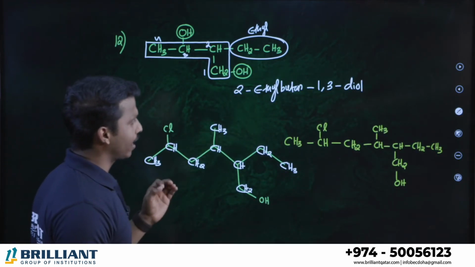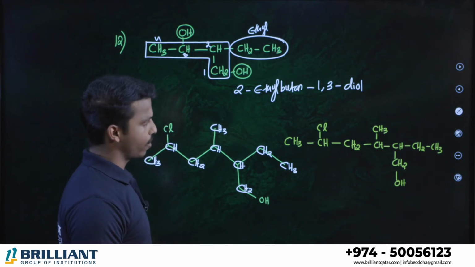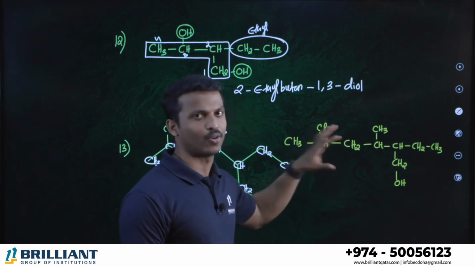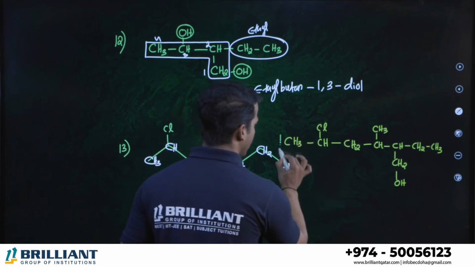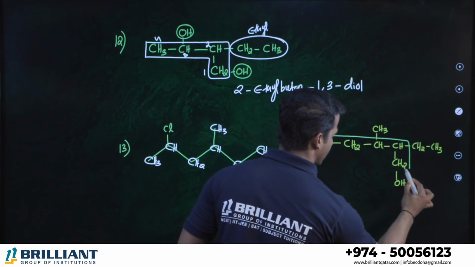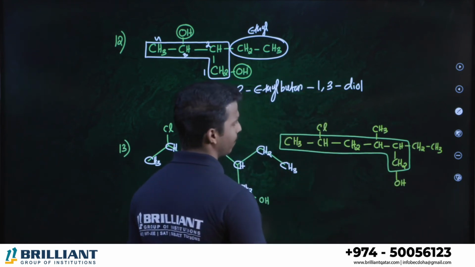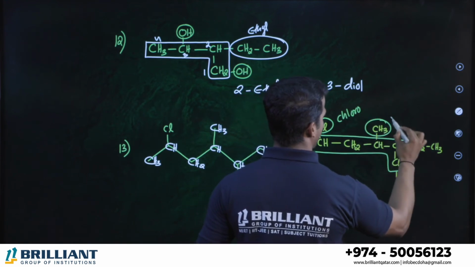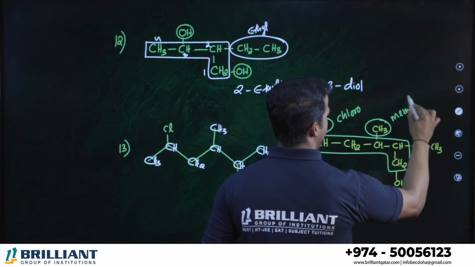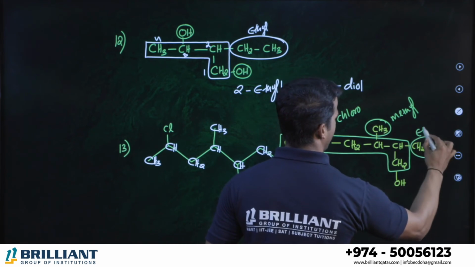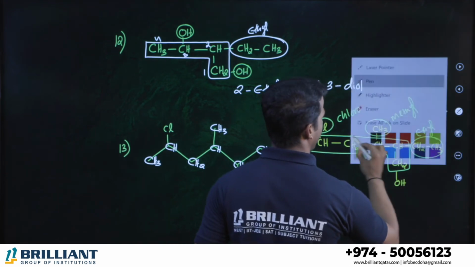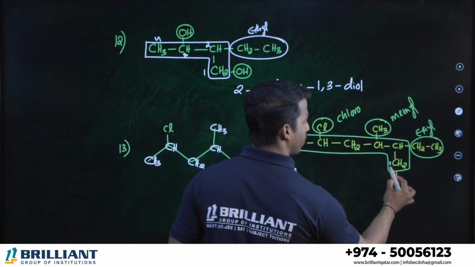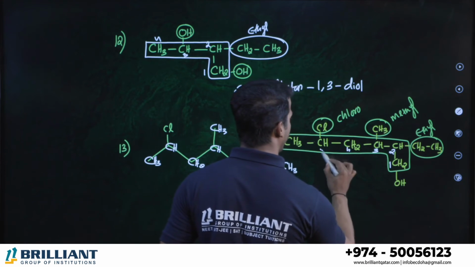First of all, select the longest chain which includes our functional group alcohol. Here alcohol is there, methyl is there, chlorine is there; alcohol is the principal group. So we select the longest chain including alcohol. This is the one, right? This is called chloro, this is methyl, this is ethyl. All are different groups, so alphabetical order is compulsory. Alcohol should get the lowest number. So 1, 2, 3, 4, 5, 6.